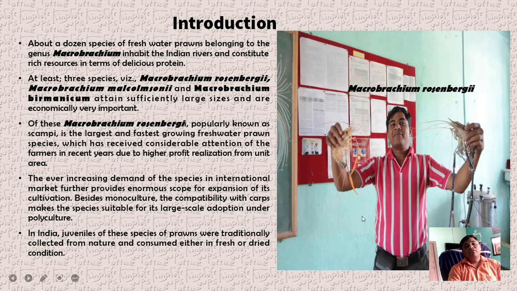If this species is found in the fish market, within a short time it will be taken by people for their diet. So it is a very high demand species in the fish market in our area.